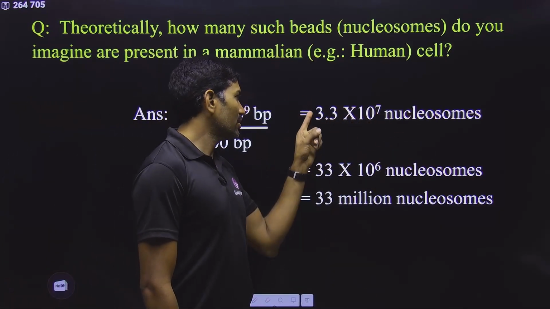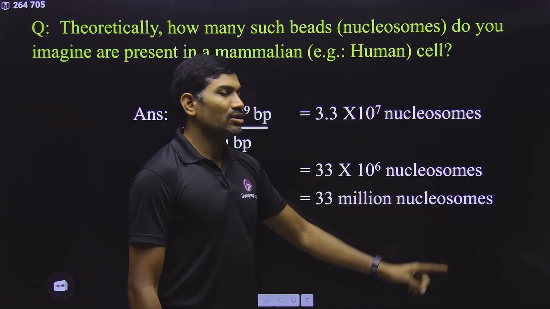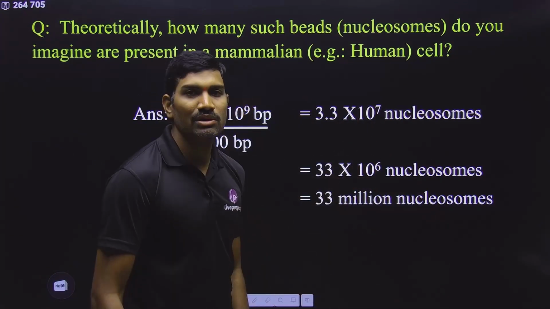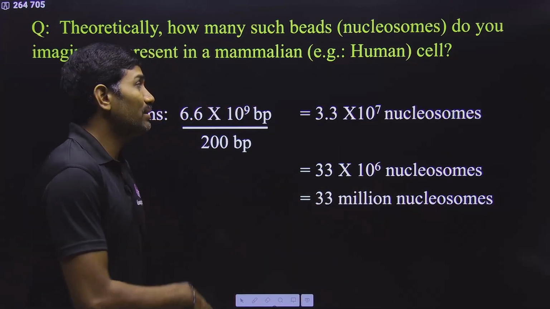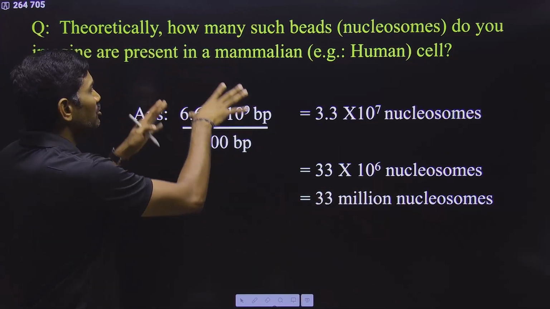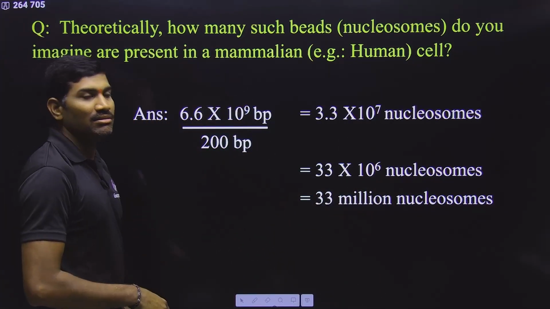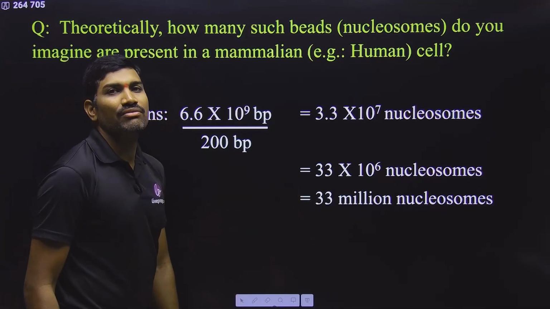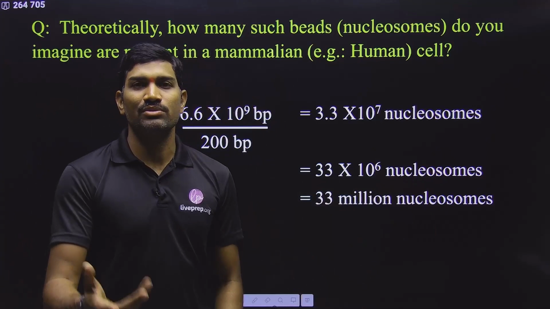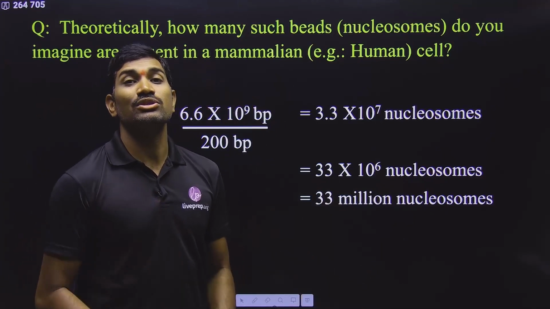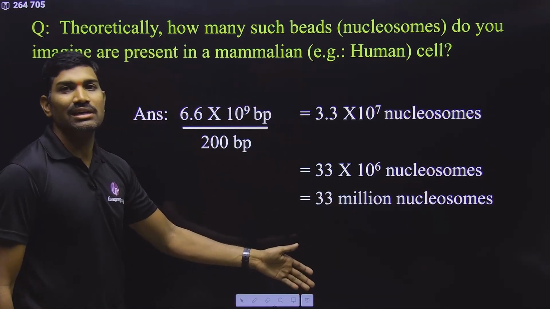Simplify this: you can write it as 33 into 10 to the power 6 nucleosomes. 10 to the power 6 means what? Million. So you can write that 33 million nucleosomes are seen in a human diploid cell. If the same question is asked for human haploid, then it will be half of this: 16.5 million nucleosomes will be the answer. So in this way also questions can be asked. Please observe them very clearly.